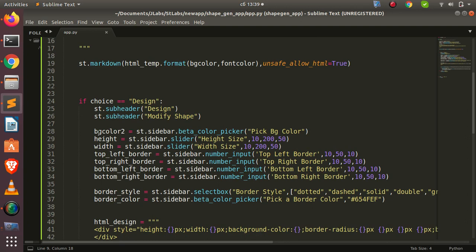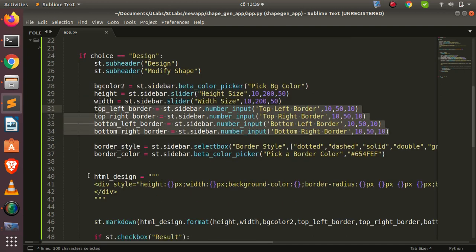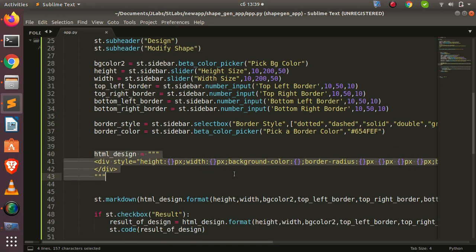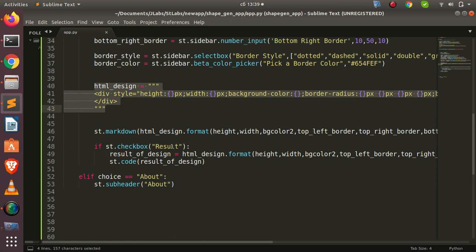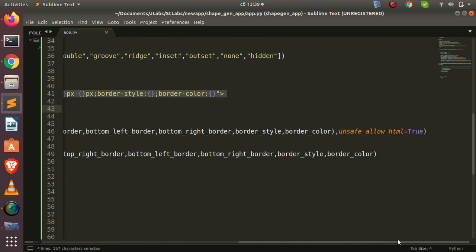Then we created another one for the sliders, another one for the number input. Then every result that we are getting, we are placing inside this particular template using the string format, or we can use f string if you want. Then we just pass it using markdown, and then we set allow unsafe HTML to true to allow it to happen. That is the basic idea behind this simple app.